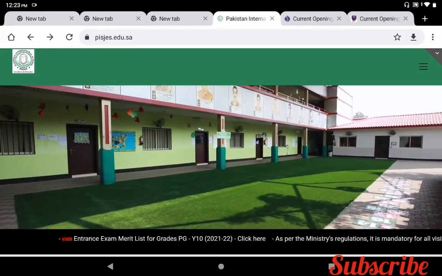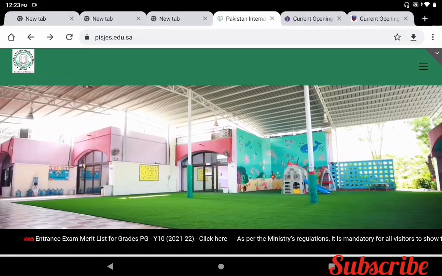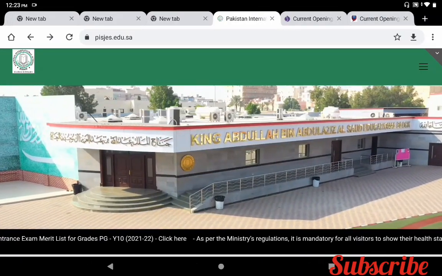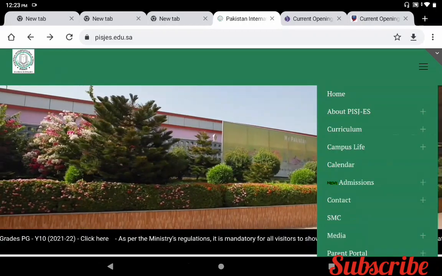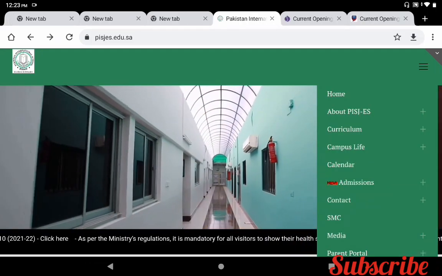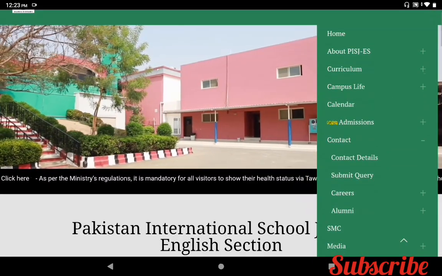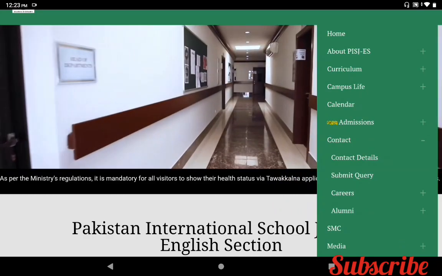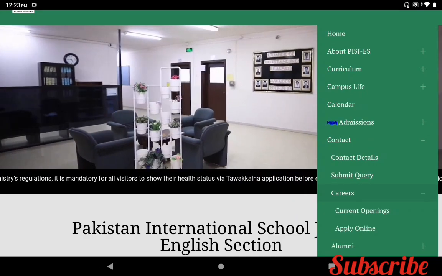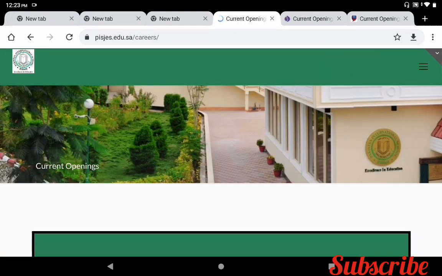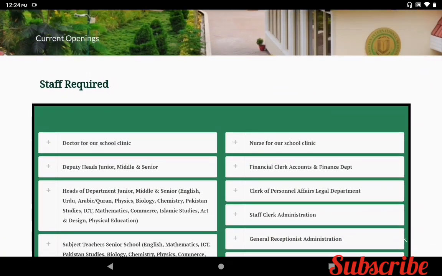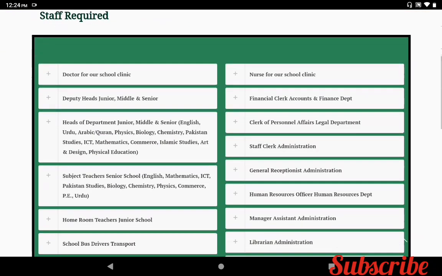In the URL you can put www.pisjes.edu.sa. If you enter this URL you get the main page, Pakistan International School, Jeddah. On this main page, a menu is available in the right corner. If you click this menu, you get one option, contact. If you click contact, you get one option, careers. If you click careers, you can see the current openings. If you click current openings, you can see the job vacancies for Pakistan International School, Jeddah.